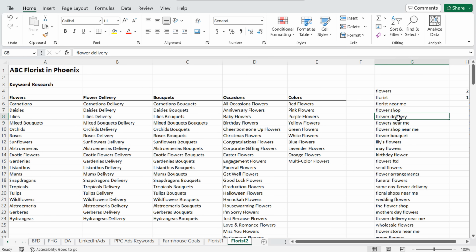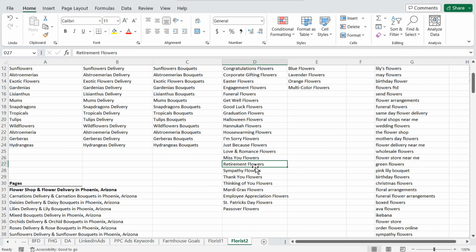I also offer flower delivery. So when people are going into Google and searching florist near me, flowers near me, flower shop near me, or flower delivery, send flowers, arrangements, any of these different keywords that people are constantly searching throughout the day, I need pages on my website for them. So here are all the different occasions that I came up with where people will actually send flowers.